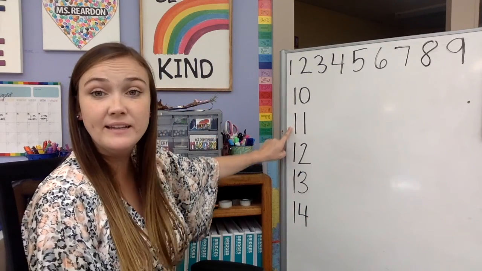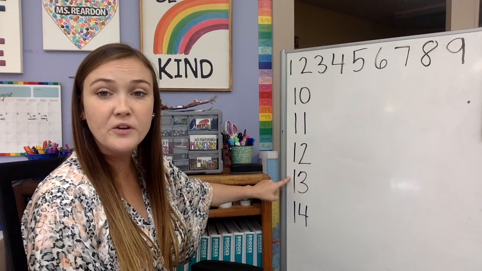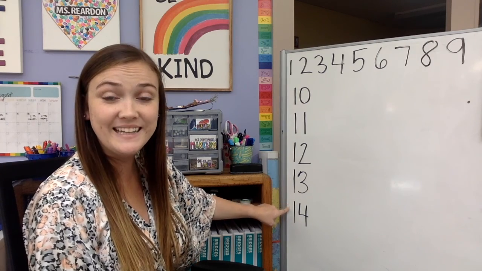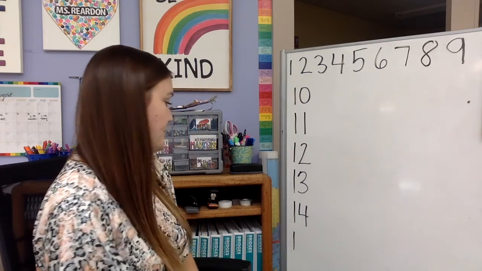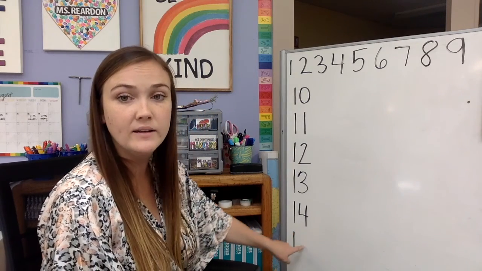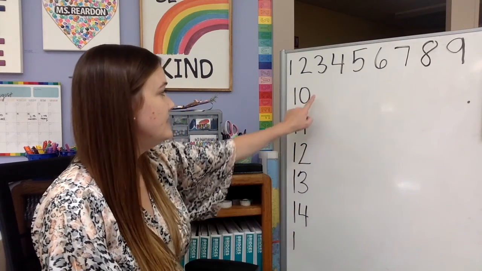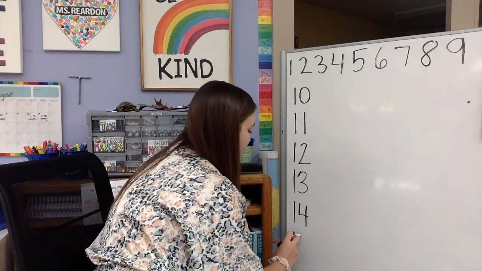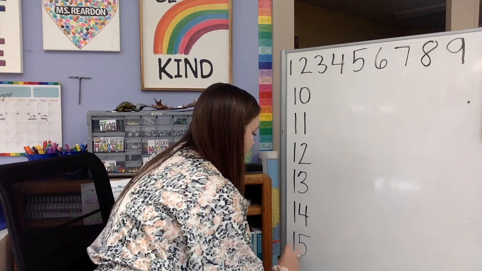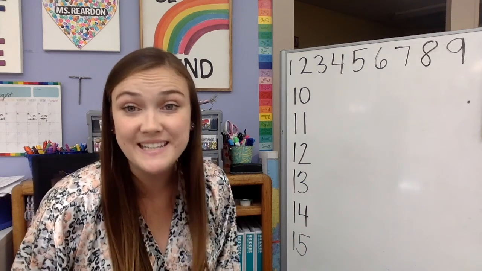10, 11, 12, 13, 14. What comes after 14? 15. I know it starts with a 1, but what number comes next? 0, 1, 2, 3, 4, 5. When I have a 1 and a 5, it makes the number 15.